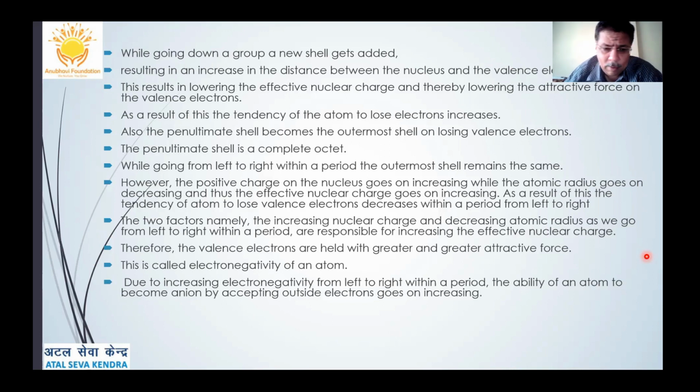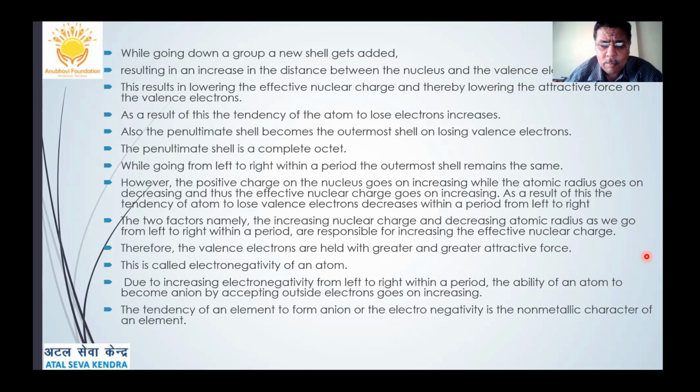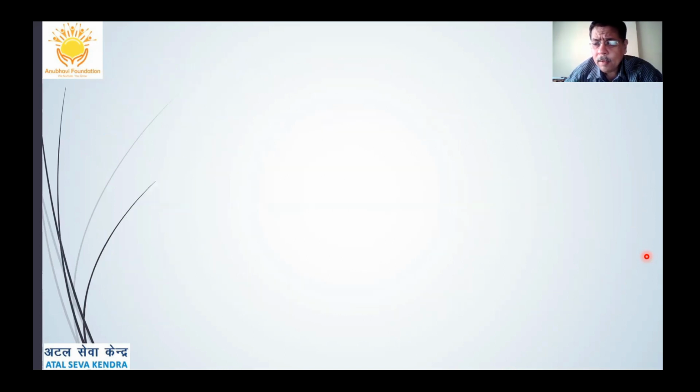and this is how the size of the atom and the properties of the elements can be determined while going from left to right in a period, or going from top to bottom in a group.